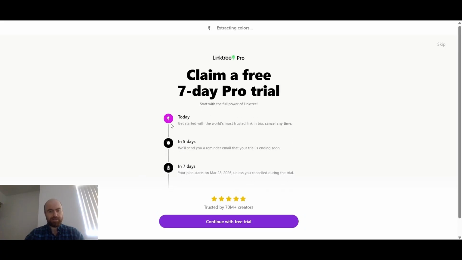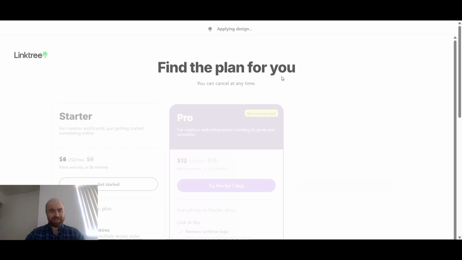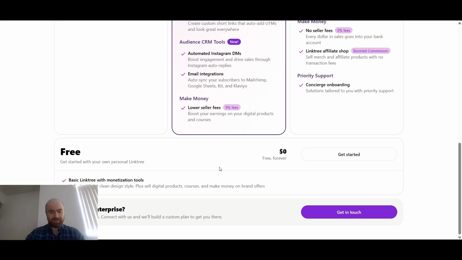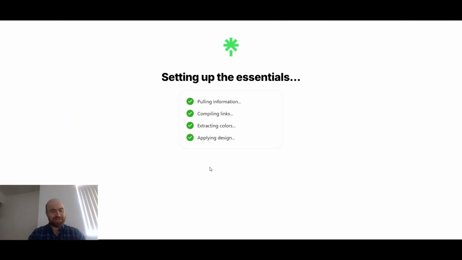Okay. Pro trial. How do I get out of this? Skip. Okay. Why is that hiding in the corner? What's going on, man? Okay. Starter, premium, free, right at the bottom. Unlimited links. Get started. There's some dark patterns going on over here, Linktree. Not very impressed.